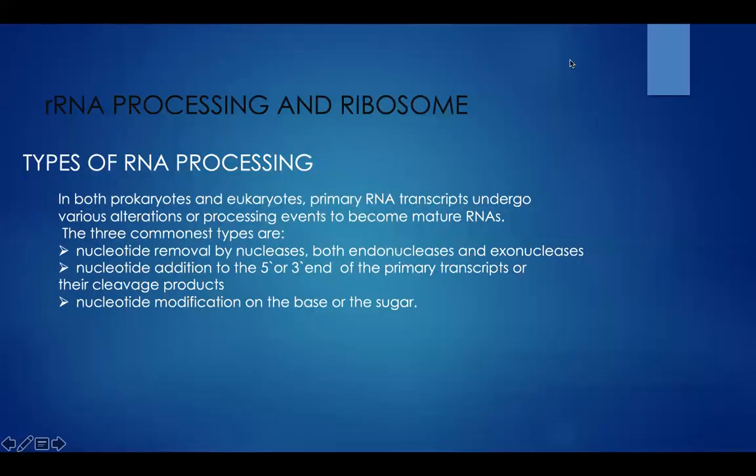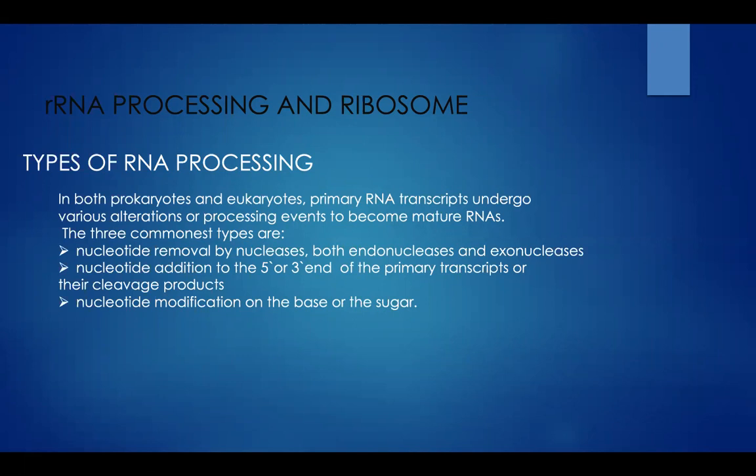Trimming one or both of the ends of the primary transcript to mature RNA length. Removing internal RNA sequences by a process called RNA splicing, and modifying RNA nucleotides either at the ends of an RNA or within the body of the RNA. This modifying of RNA nucleotides is called RNA editing. We'll be studying about RNA editing in detail in future slides.